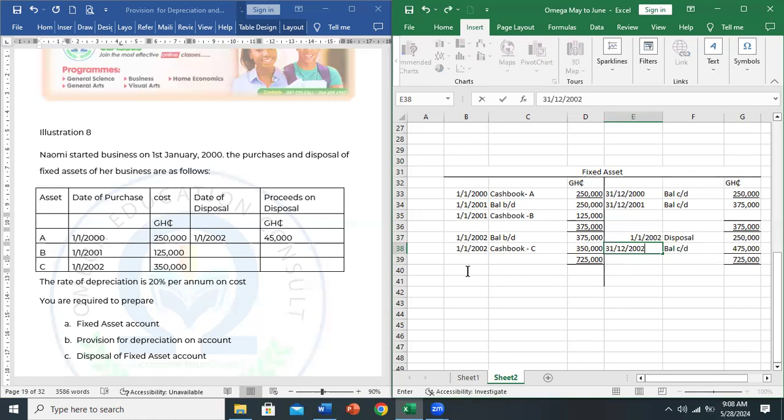So we bring it down, 1st January 2003. Balance brought down. At this point, there's no need to continue because no activity occurred in 2003, 2004, etc. So you pause there, right? So are we okay with the asset account? If not, ask me questions, please.